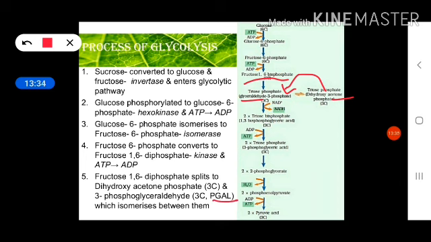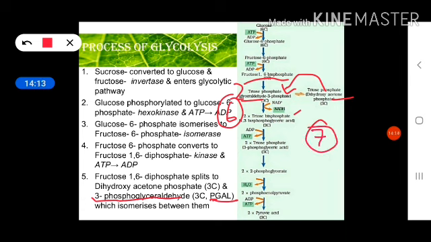Okay, so this is the glycolysis process. Now this pyruvic acid contains 3 carbons. Up to glycolysis, the glucose is not completely oxidized, it is only partially oxidized. Glucose contains 6 carbons, but after glycolysis, 2 molecules of pyruvic acid are formed, and pyruvic acid contains 3 carbons. So since it contains 3 carbons, it is known as partial digestion or partial breakdown. It needs to be broken down further so that we can get more energy.